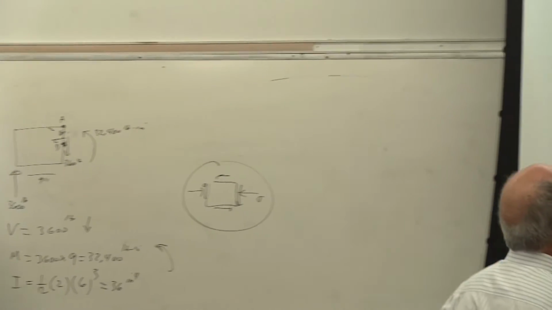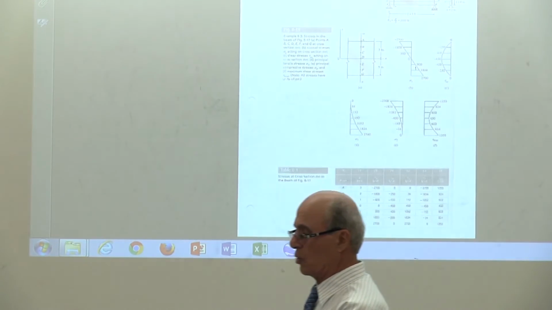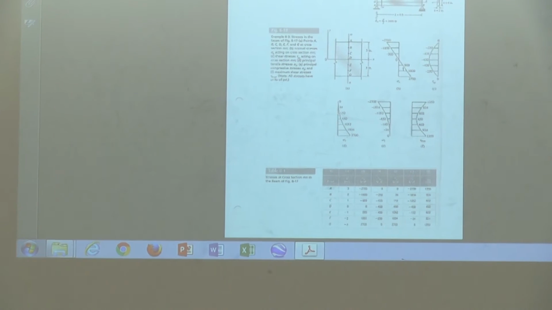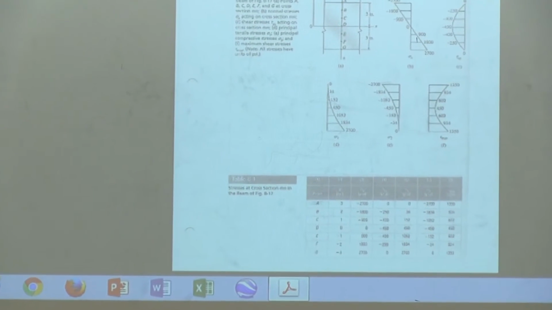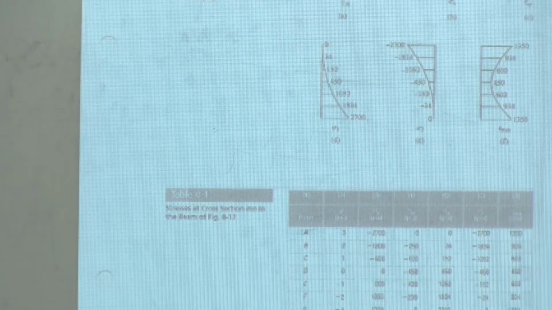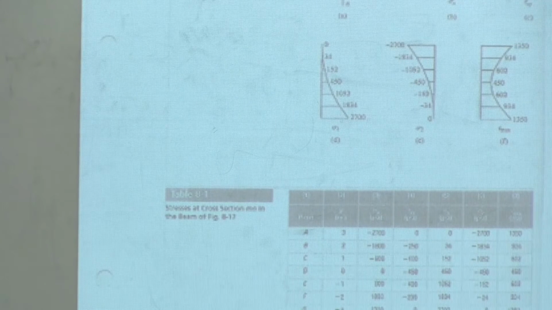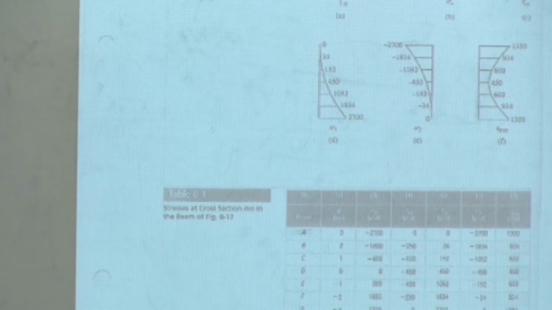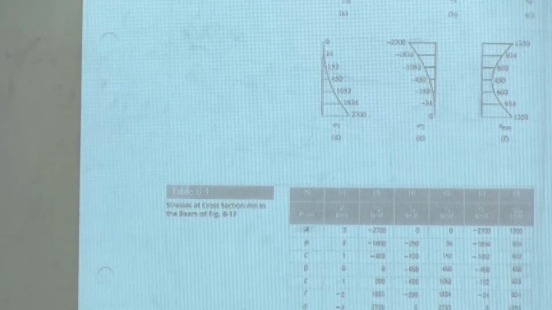However, when they did that, look at point C, for example. It's hard to read, it's in your handout. One principal stress at point C is 152. The other principal stress is minus 1052. So they make the story short for you to make you happy. Let's put it this way. Which point is the most critical point in this beam? Look at all the things. Look at the net result. The net result is in D, E, and F. Is that correct or not? Which point do you think is the most critical point? Only top and bottom, nowhere else.